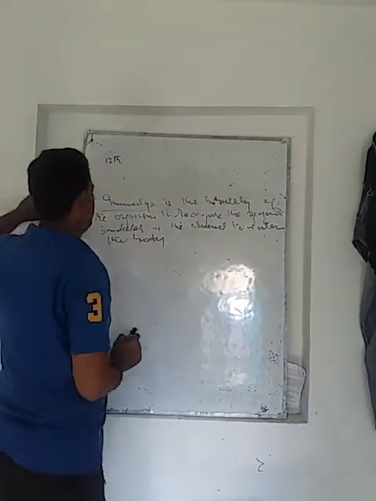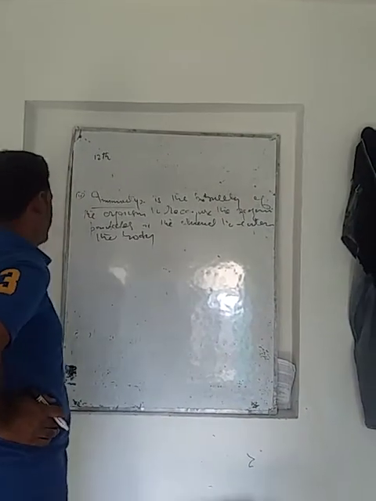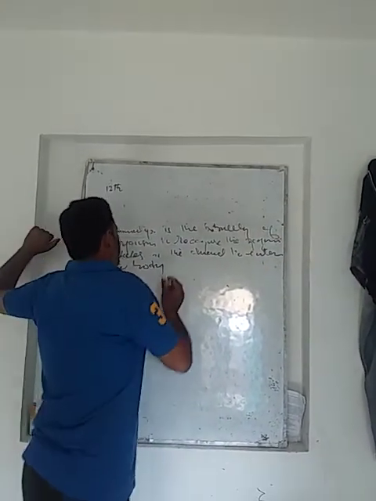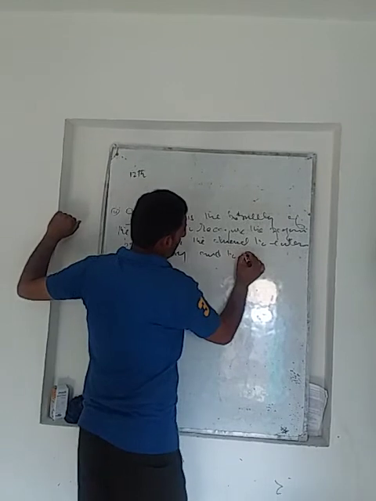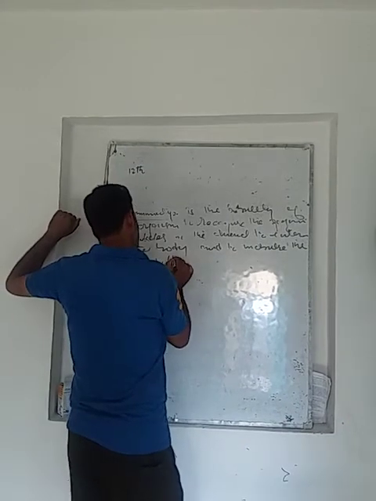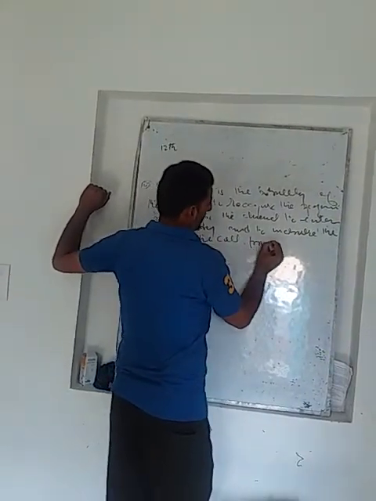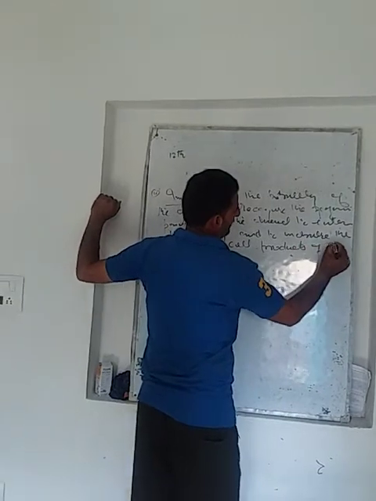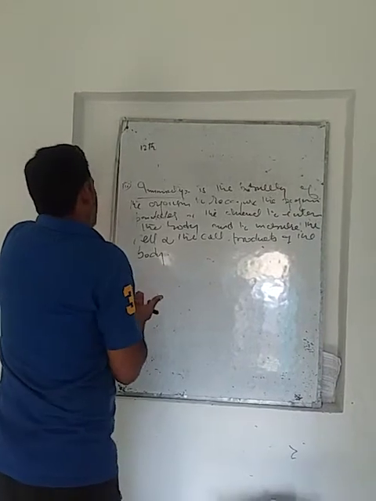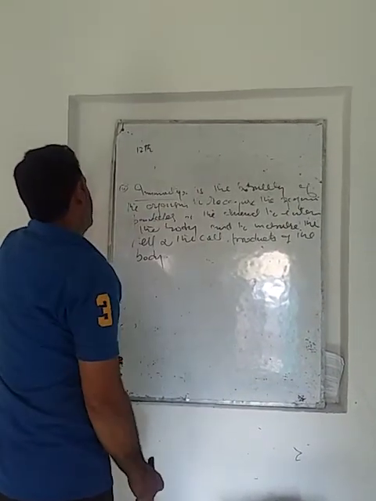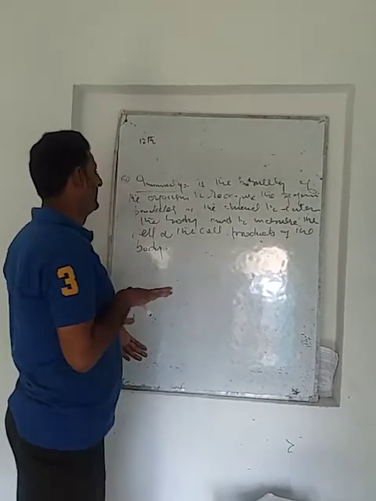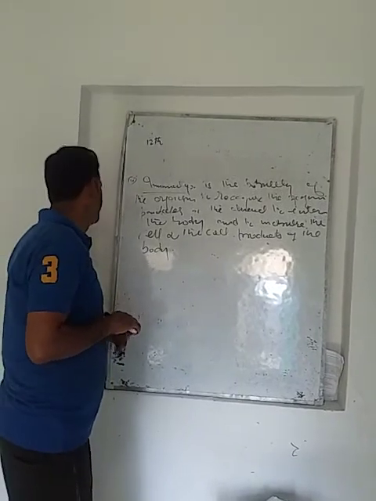So we can say immunity is the ability of the organism to recognize the foreign particles or the chemicals that enter the body, and to mobilize the cells and cell products of the body. It is the capability of the organism to recognize the foreign particles, foreign chemicals, and toxic substances which try to enter the body and to mobilize the cells and the cell products of the body.